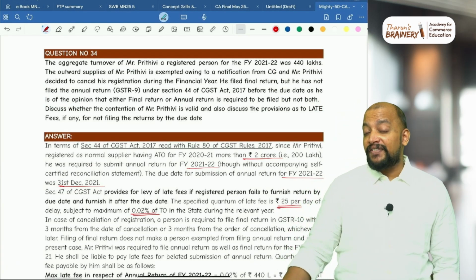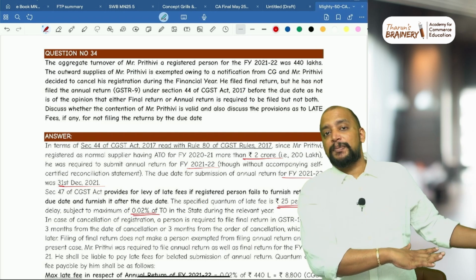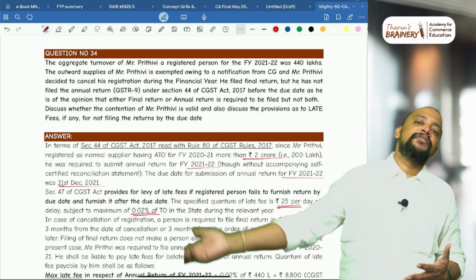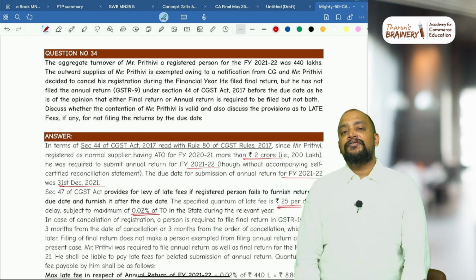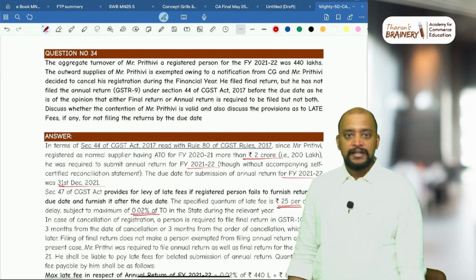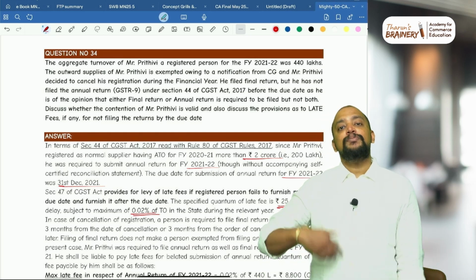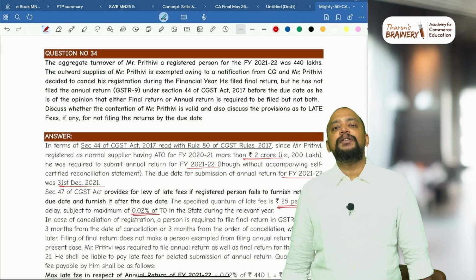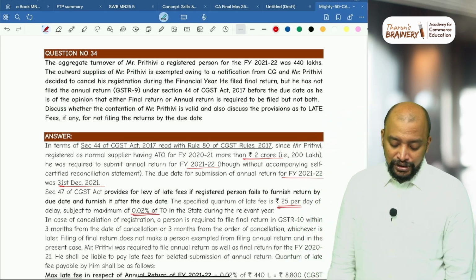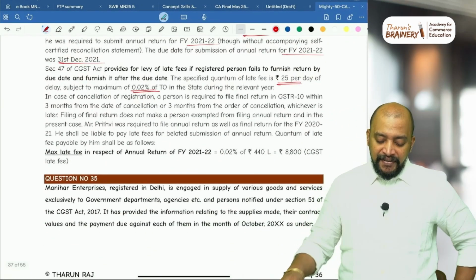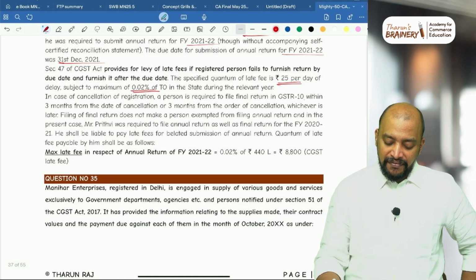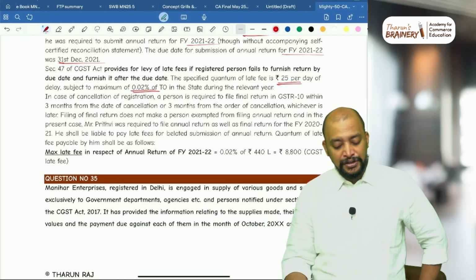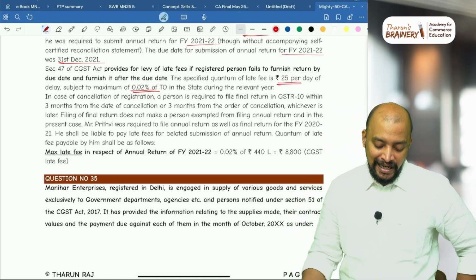See, just because we file annual return, annual return is for a different purpose. Final return is for reversal of ITC on the closing stock. So that final return needs to be filed within 3 months from the date of cancellation or 3 months from the order of cancellation, whichever is later. That is the time limit by which they need to file the final return. So both are required. In case of cancellation of registration, a person is required to file the final return within 3 months from date of cancellation or 3 months from order of cancellation, whichever is later.